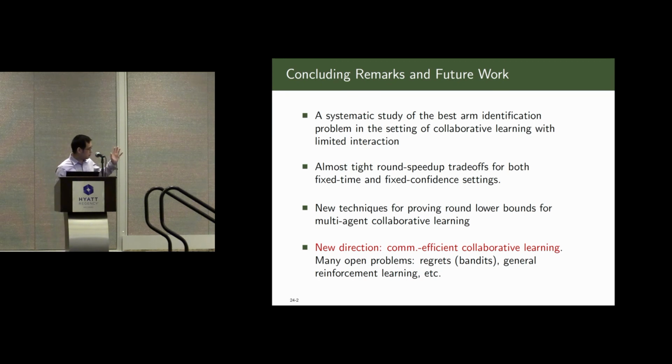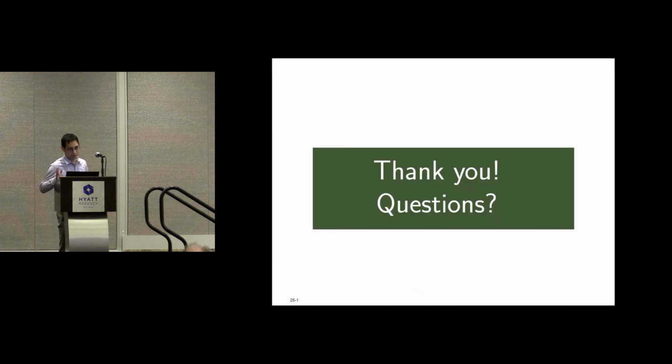What we are excited about is that this probably opens a new research direction on communication-efficient collaborative learning, and there are many other problems that can be studied, for example regret, which is another fundamental problem for bandits, and general reinforcement learning problems. Okay, that's all I want to say. Thank you.